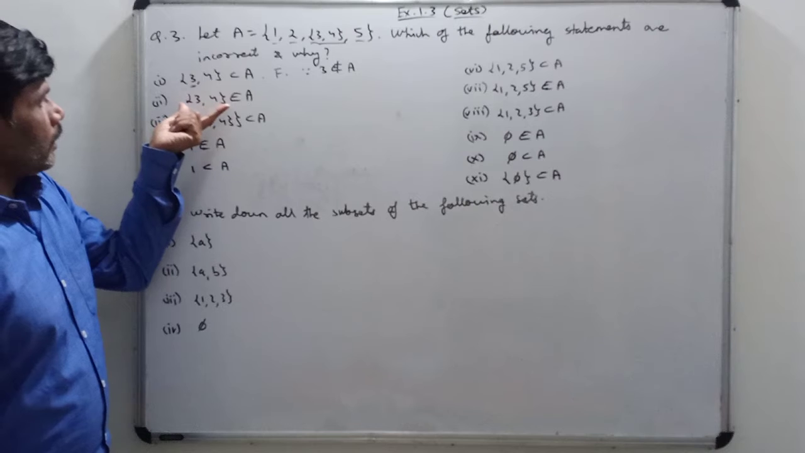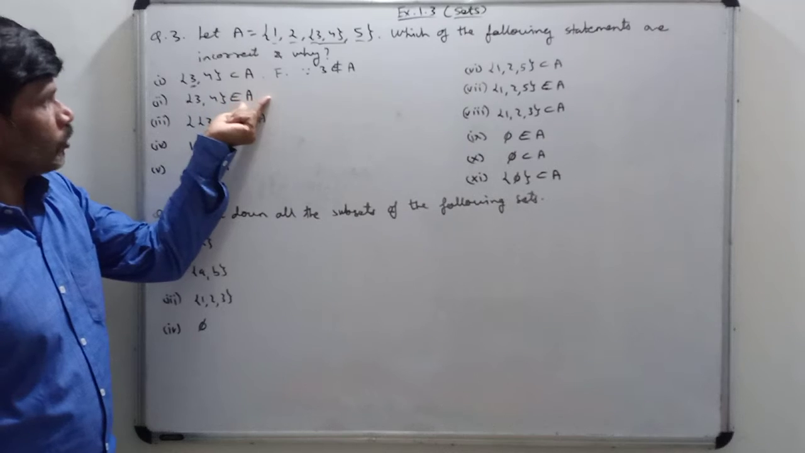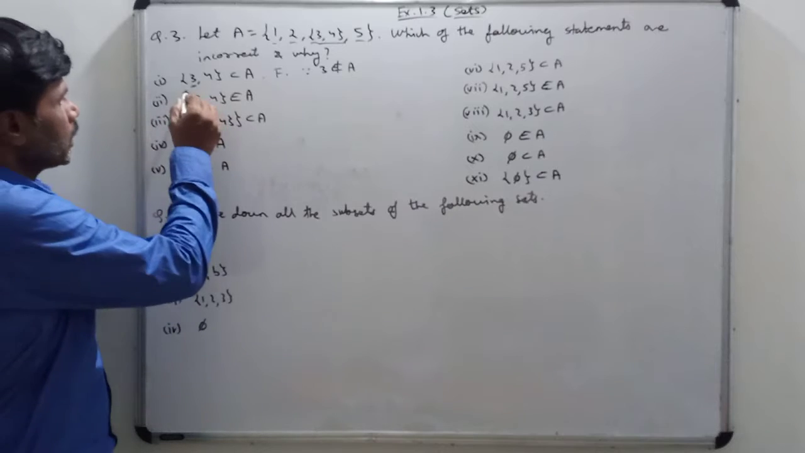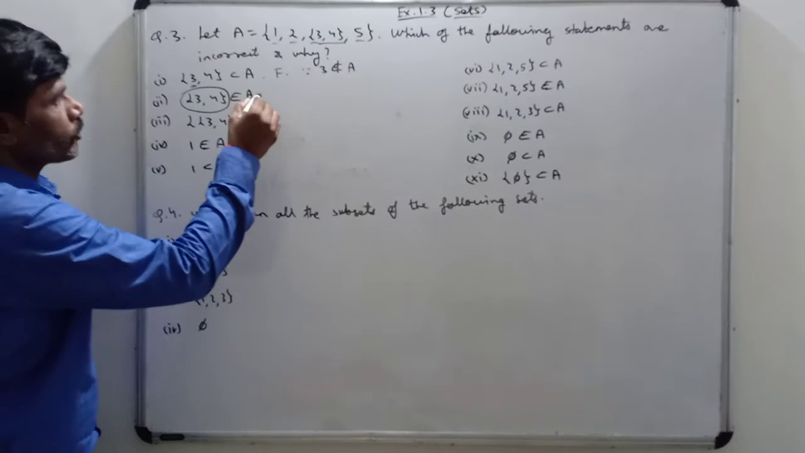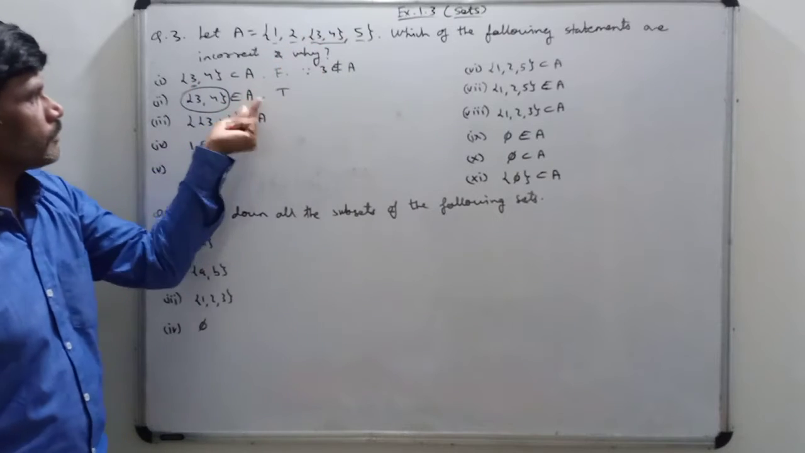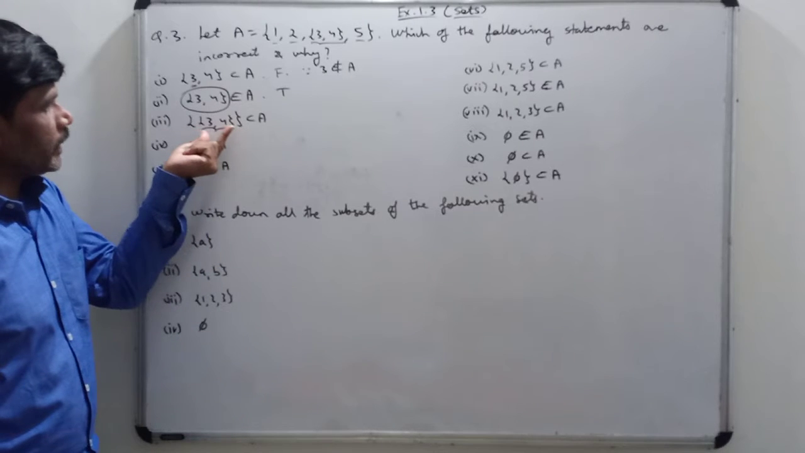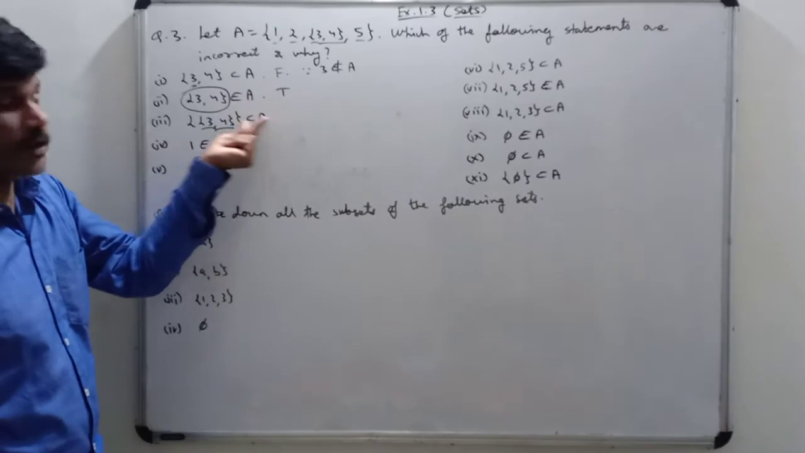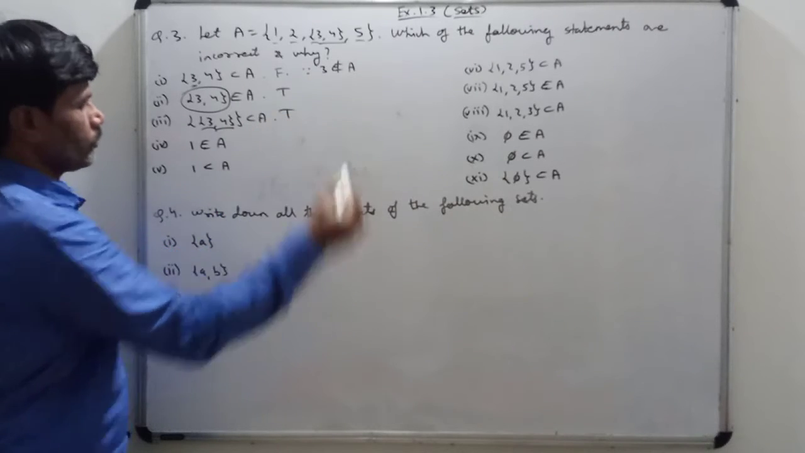Now second: the set {3, 4} belongs to A. Means is this present in A? Is this there in A? Yes, {3, 4} is there in A. So therefore this statement is true, because it is an element of A. Okay, next: a set containing the element {3, 4} is a subset of A. We want to check whether {3, 4} is an element of A or not. Yes, {3, 4} is there in A, as in the second question. So this is again true.